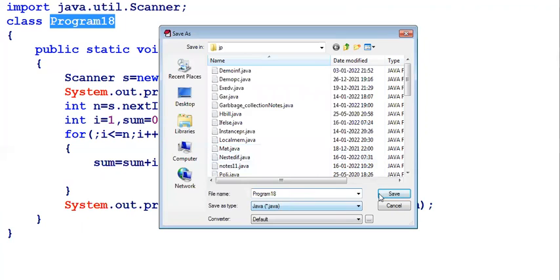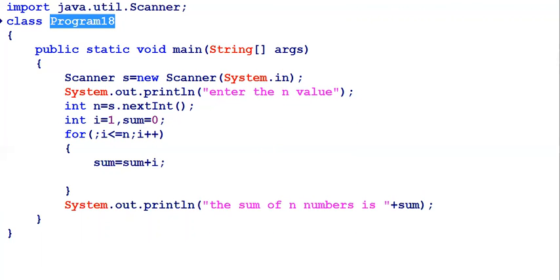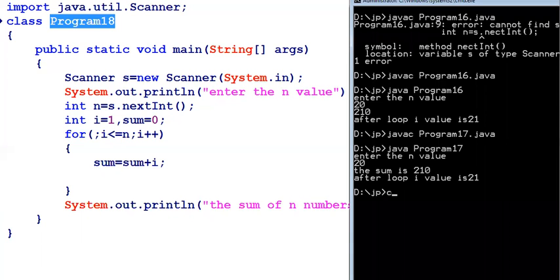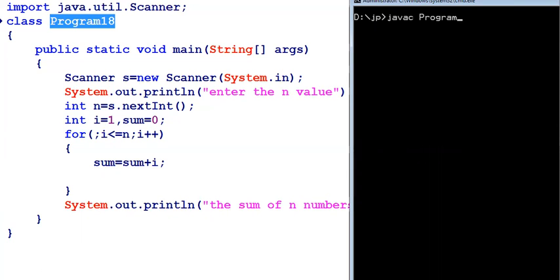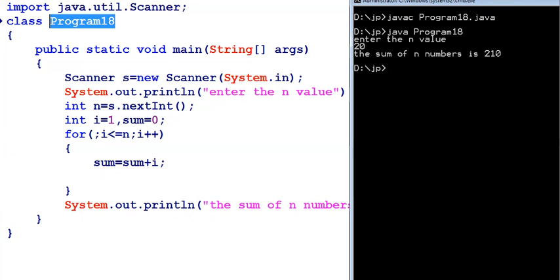Before compilation, it should be saved. The program is saved, and I go for compilation. So now I am doing the compilation procedure here: javac followed by program 18.java. Successfully compiled and ready for execution. java followed by the class name. The class name is program 18, and with the n value 20, the value will be 210. That is the thing you have to observe.